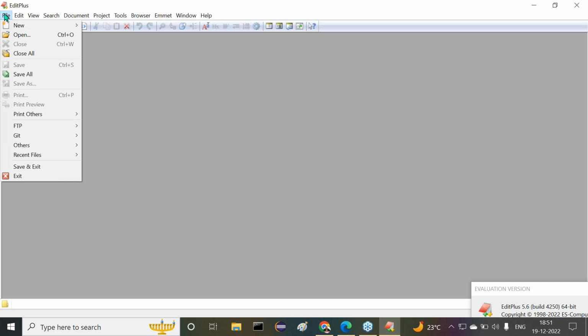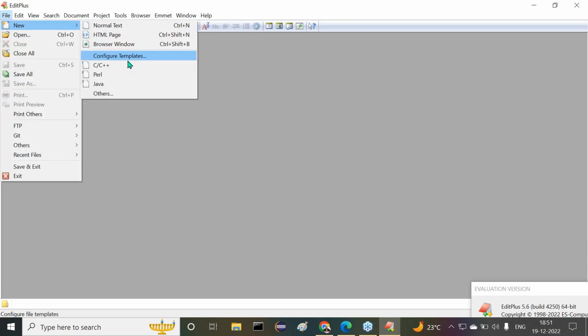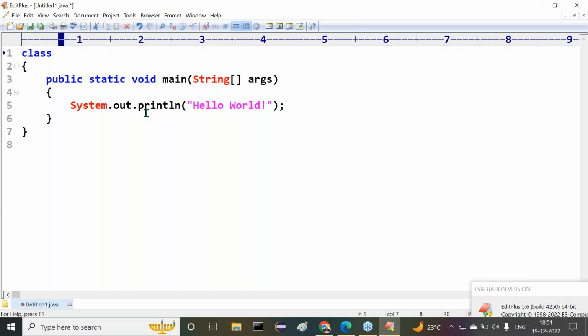Right, sir. Now understand this point. What I'm telling you: File, New, Java, simple file. Those who are completely new to programming, don't worry. At 7:30, I'll give more clarity, and how to prepare these programs also we are going to understand. Just for namesake, I'm preparing these programs. Try to understand it. Class Test I have taken.